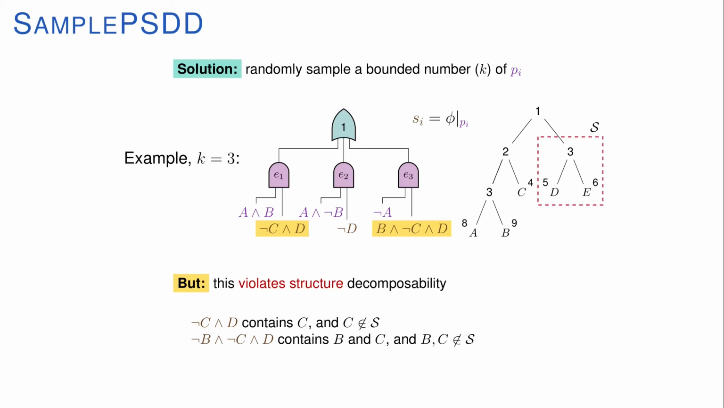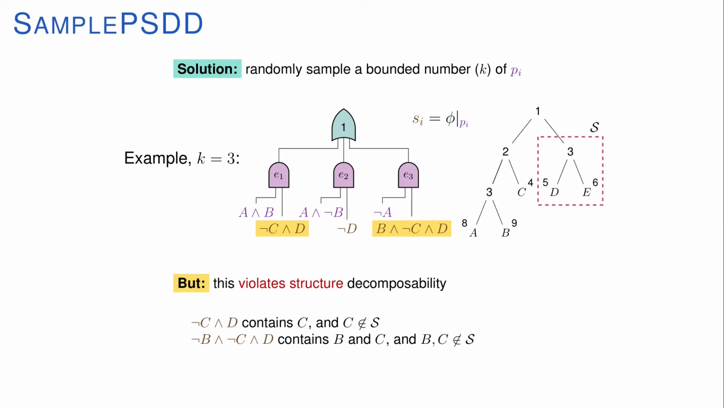Let's randomly sample a bounded number of primes and call it k. So here in the example, we have the same formula as before, but with a slightly different V-tree. If we were to enumerate each and every prime, we'd end up with 2 to the 3 primes. Instead, we're bounding our primes and sampling only 3 of them. Here we sample A and B, A and not B, and not A. The subs are then the respective restrictions, and we end up with these 3 subs over here. Now here we face yet another problem. This violates structure decomposability. Why? Because the variables here in the subs are not in this set S on the right of the V-tree.